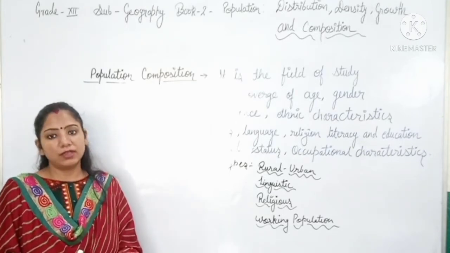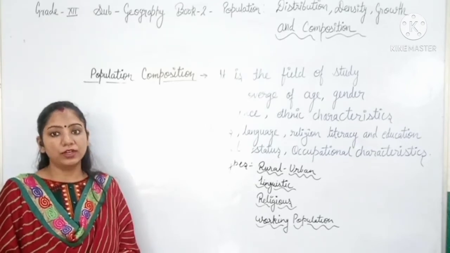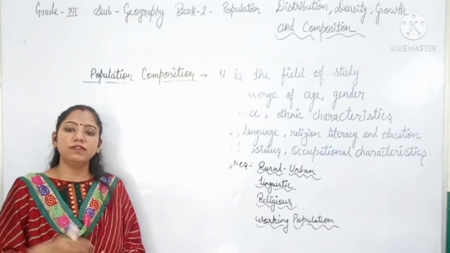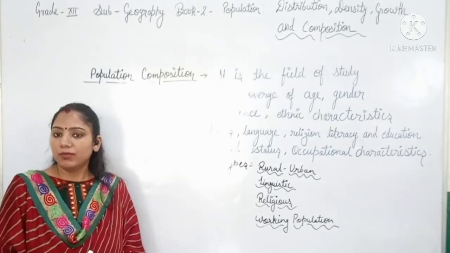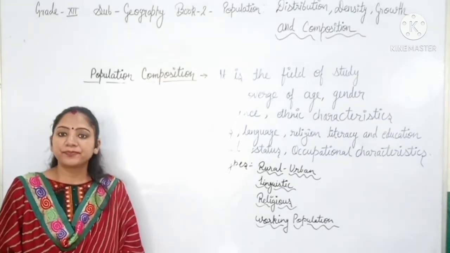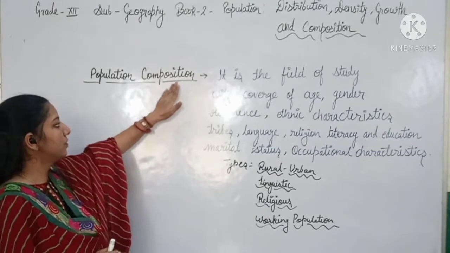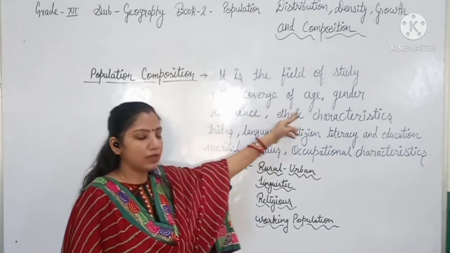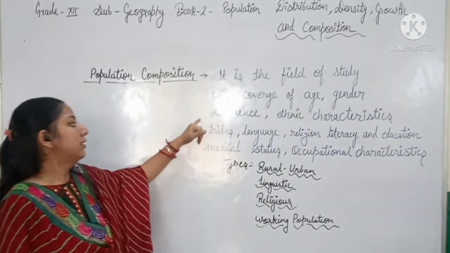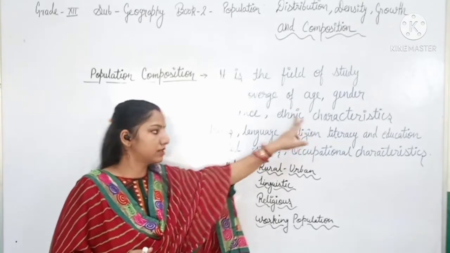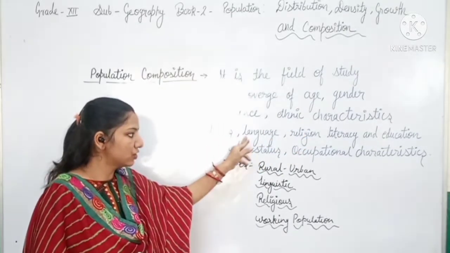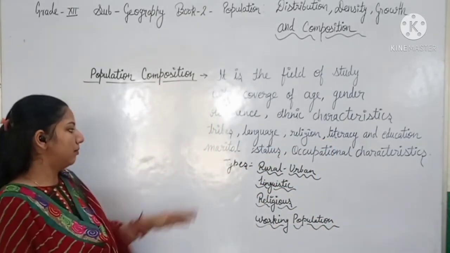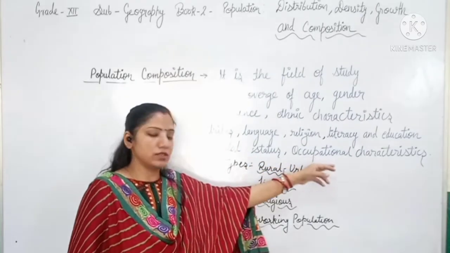That also comes under a different kind of population, and the different variations living together make up the composition of population in a given area. So, population composition is the field of study covering age, gender, residence, ethnic characteristics, tribes, language, religion, literacy and education, marital status and occupational characteristics.